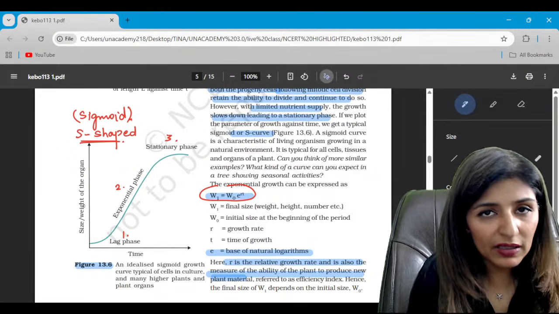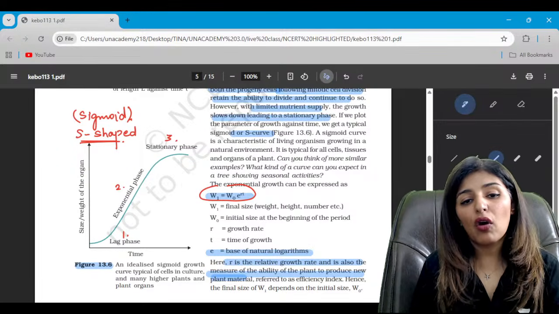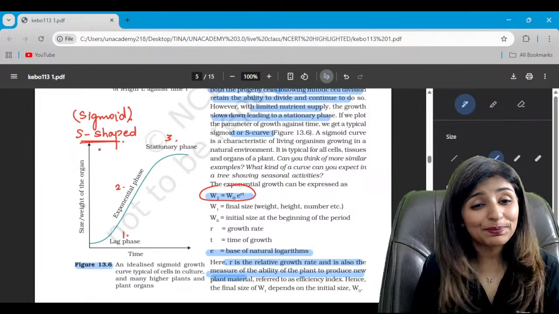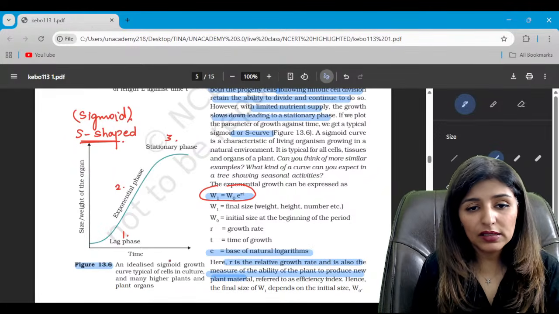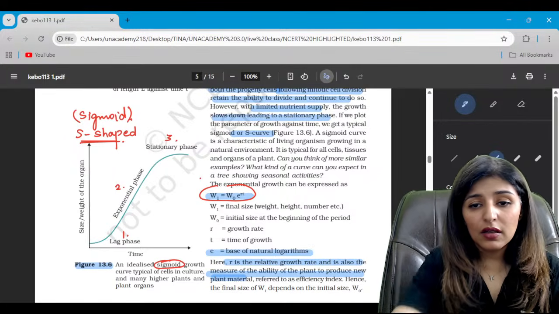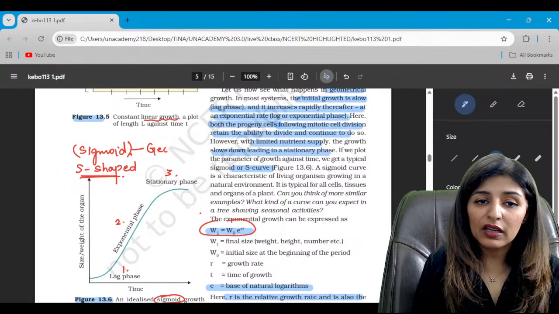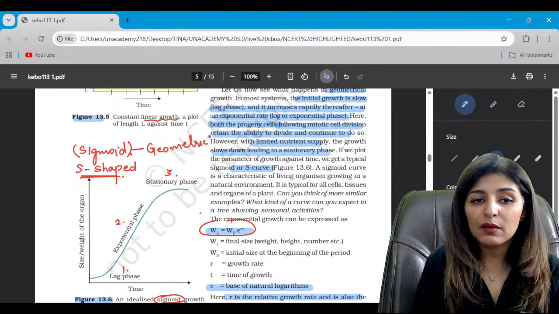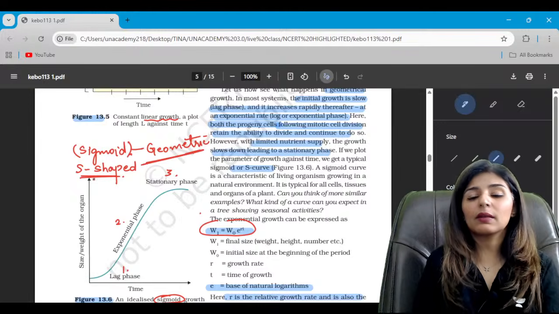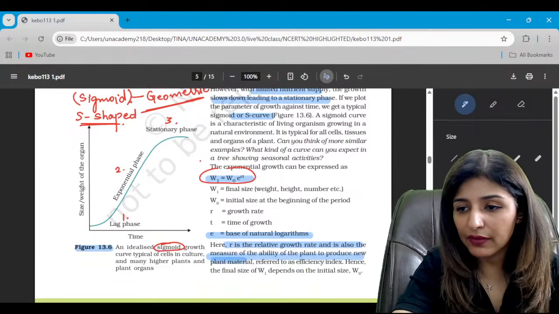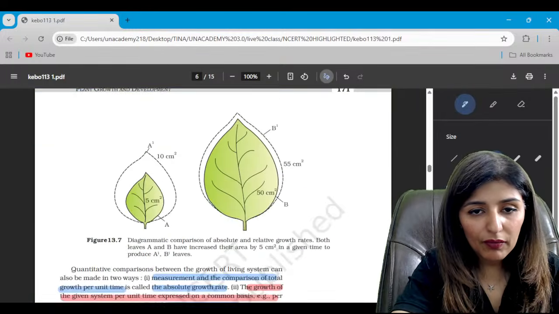For arithmetic, the shape of the graph is linear. For geometric we have sigmoid. So geometric will give us sigmoid, while arithmetic will give you the linear graph. Is that clear to all? All right.